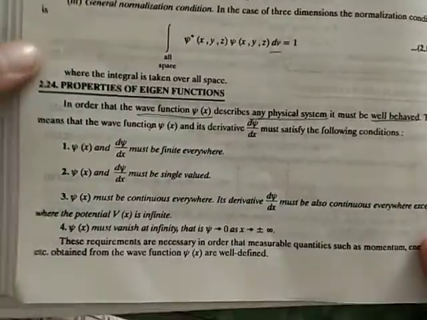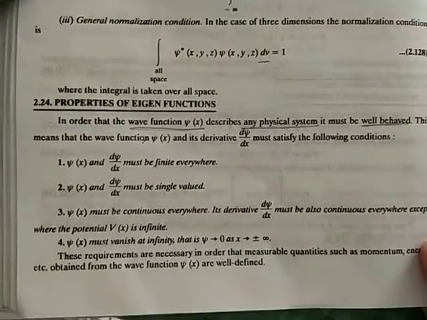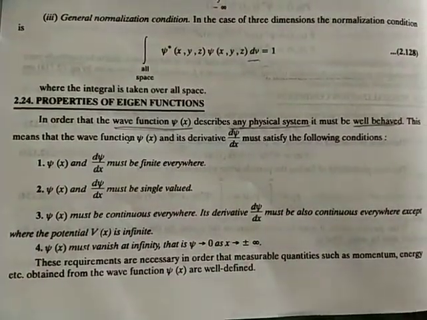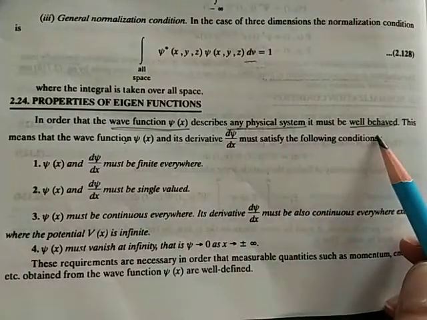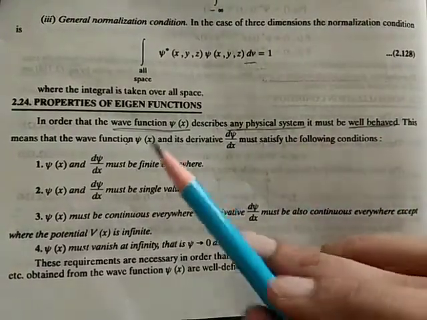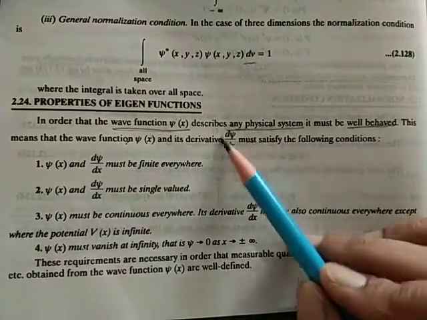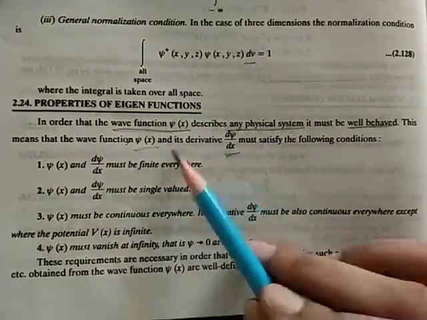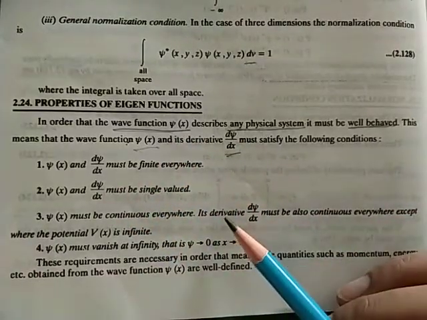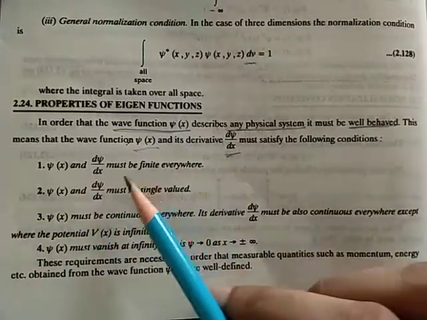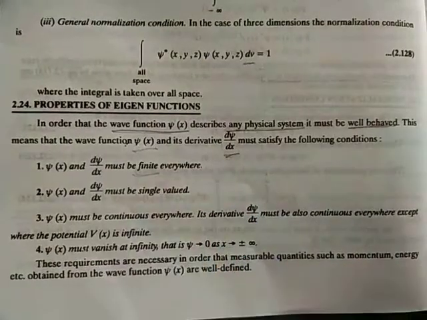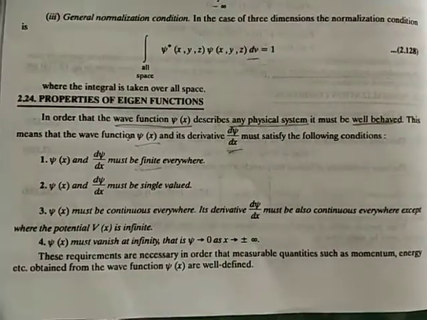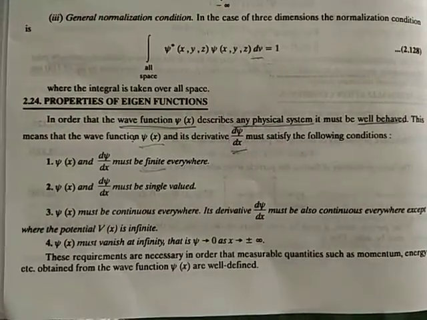The wave function which is describing any physical system must be well behaved. It means the wave function and its derivative must satisfy the following conditions. The first condition is they must be finite everywhere, they need not be infinite or any indeterminate forms.